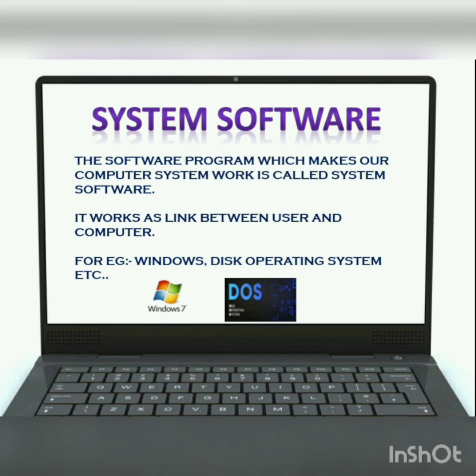The examples of system software are Windows, disk operating system, that is DOS, Unix, Linux, etc. Kids, indirectly we can say system software is the heart of a computer system. I repeat, system software is the heart of a computer system. It makes the hardware of the computer work.